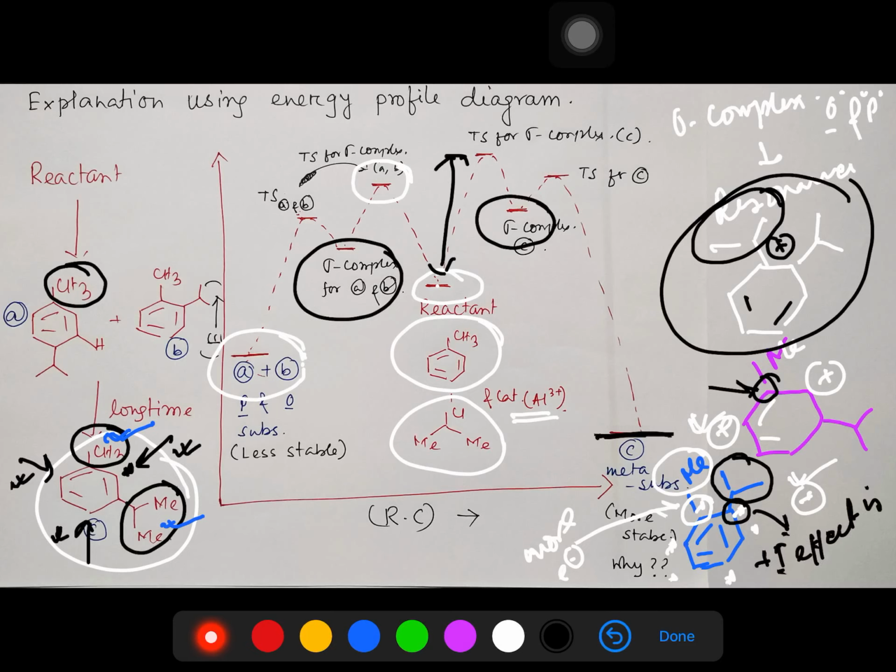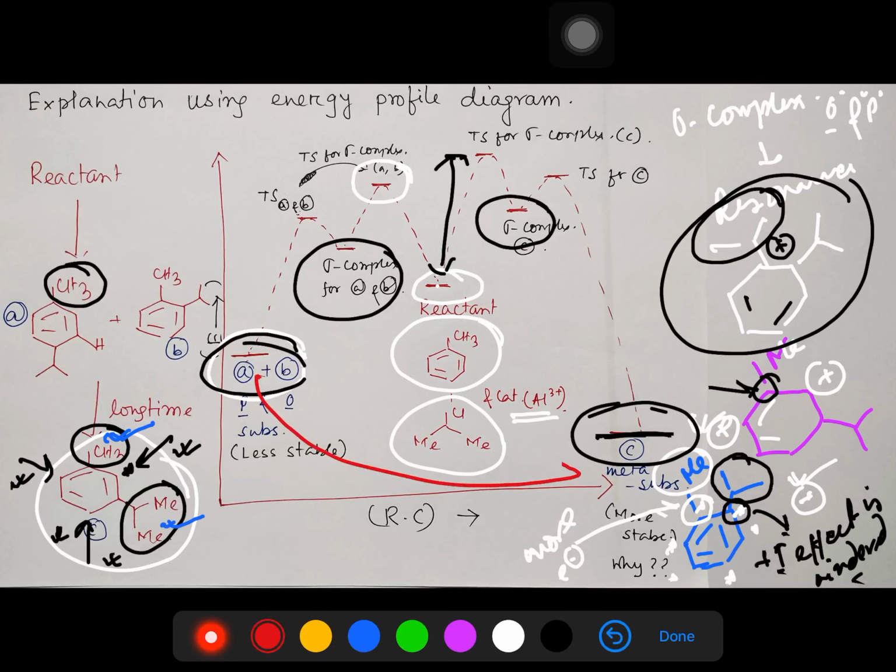Okay, so if the plus I effect is hindered in the ortho and para, that's why its energy is less, whereas in case of meta, the electron donation is maximum because nobody is stopping the other. So the interesting point is that in the dealkylation reaction, the ortho-para is converted into the meta. Why? Because the energy of activation to get back the reactant for ortho and para is less, whereas in case of meta it is more, because it is very stable.